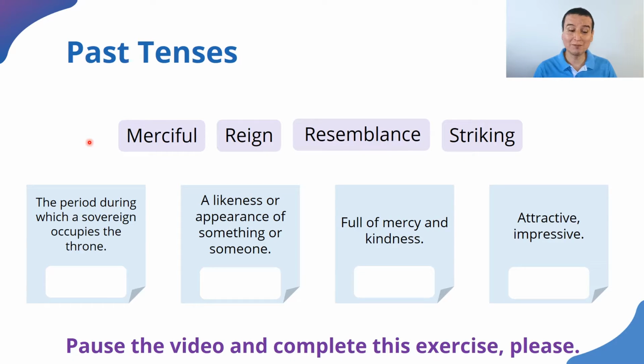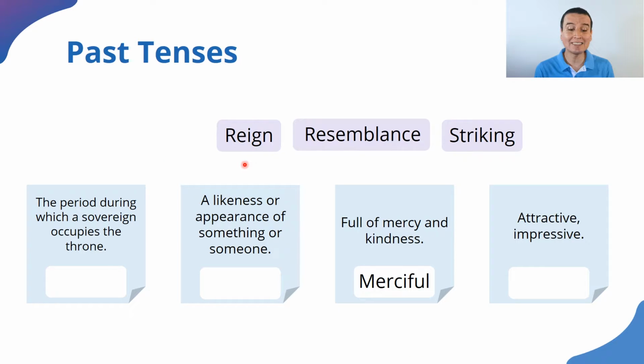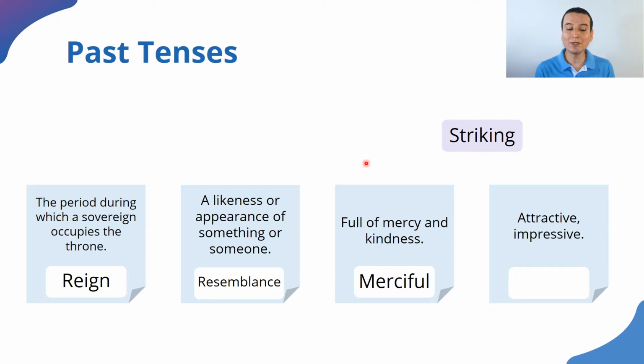Alright, I hope that you did pause the video and let's see their definitions. Merciful, that's the easiest one, is full of mercy and kindness. Reign is the period during which a sovereign occupies the throne. Resemblance is a likeness or appearance of something or someone. Striking means attractive or impressive.